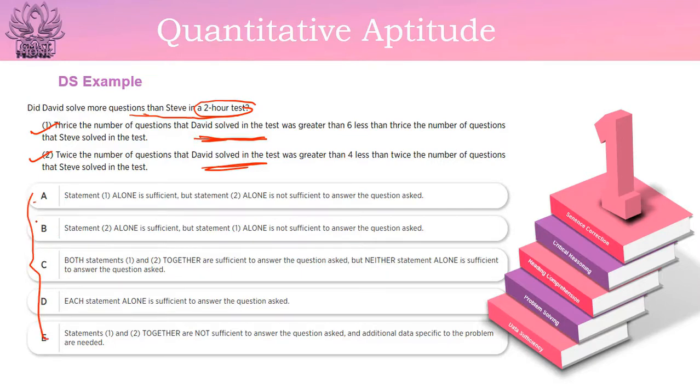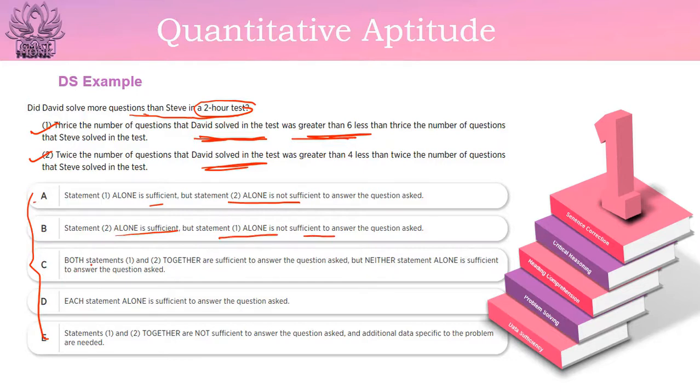These 5 options in data sufficiency questions would be fixed. The option A would be statement 1 alone is sufficient. That is, there is some equation and that equation itself is sufficient to give the answer. And what is the answer? The answer you have to give is, did David solve more questions than Steve in a 2-hour test? So can you get an answer based on the first statement itself? Option A would be statement 1 alone is sufficient, but statement 2 alone is not sufficient to answer the question. Now the B option would always be statement 2 alone is sufficient, but statement 1 alone is not sufficient.